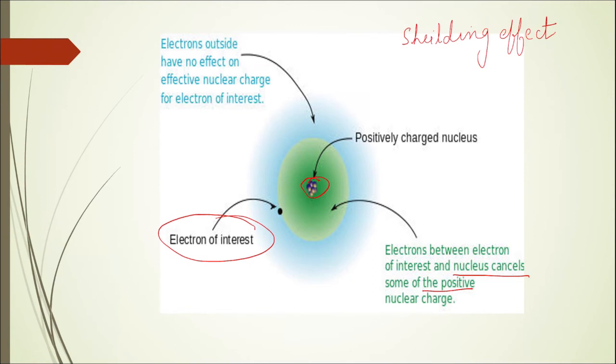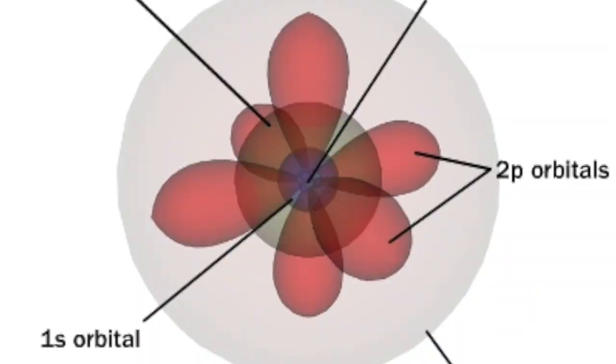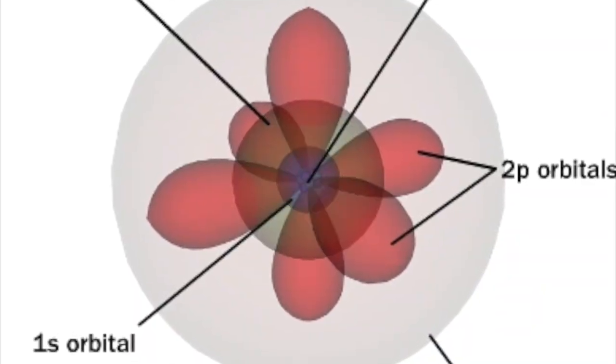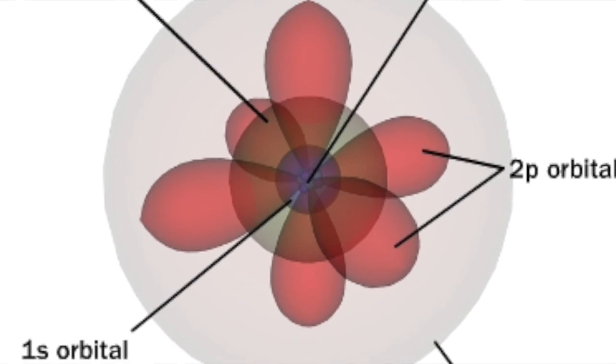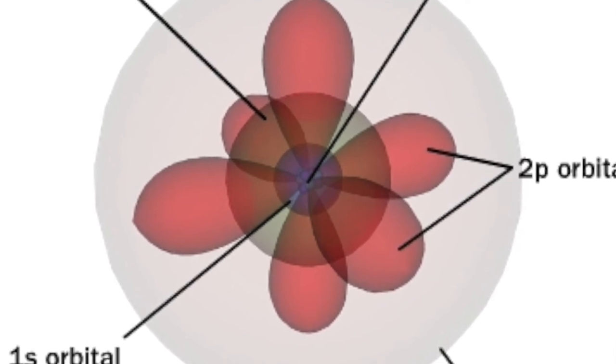Now, the nuclear charge that is experienced by my electron of interest is called the effective nuclear charge, and that is called Z effective. Now, the interesting fact is that all the subshells do not shield to the same extent. Those subshells which are very close to the nucleus, those subshells which are more penetrated towards the nucleus, those subshells which are more concentrated onto the nucleus will give you a better shielding effect.